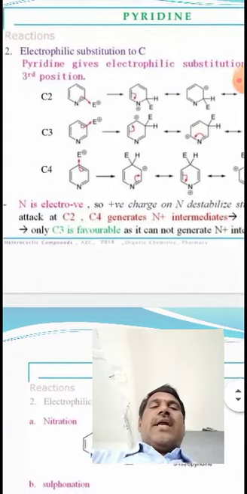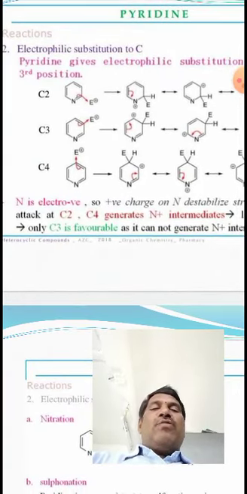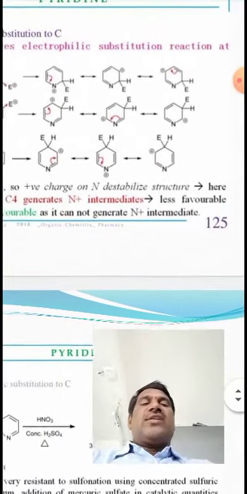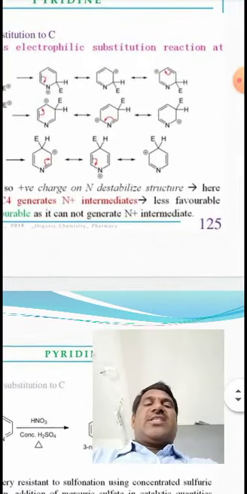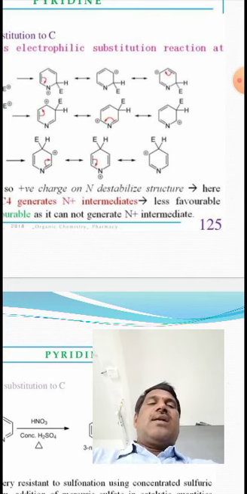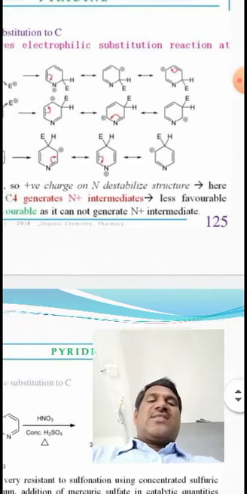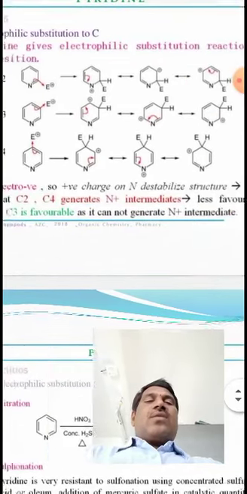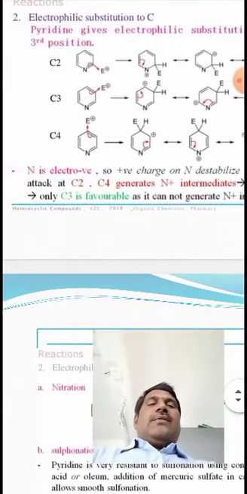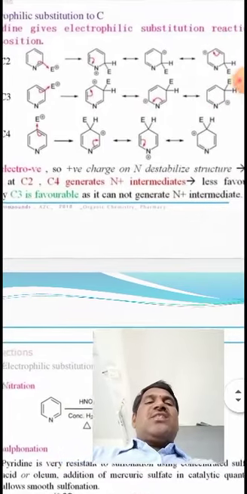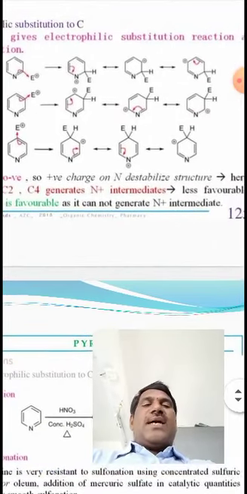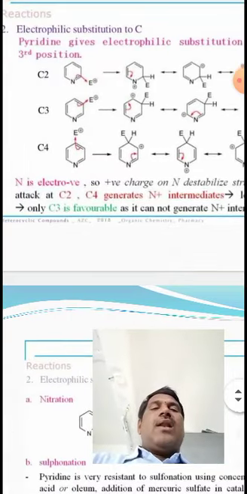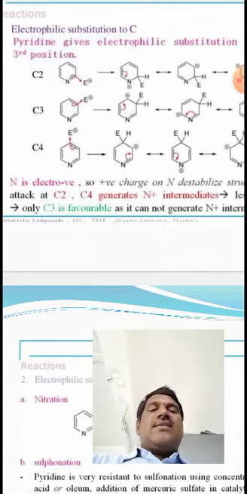Once again, nitrogen is an electronegative atom. So, positive charge on nitrogen destabilizes the resonance structures or sigma complex structures. So here attack at C2, C4 generates N plus intermediates, that's why it is less favorable than C3.